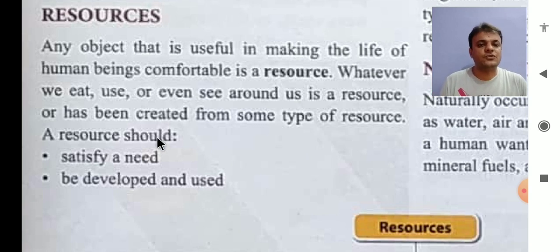Now we'll see the characteristics of a resource. A resource should, first, satisfy a need. As we discussed, if we are hungry, what satisfies our need is a resource. So food satisfies our need, it is called resource, right? If you want to write, then what will satisfy your writing purpose? Pen and paper, sometimes a writing pad, a book, or if you want to type, then a computer. So the first characteristic of a resource is that it should satisfy a need.